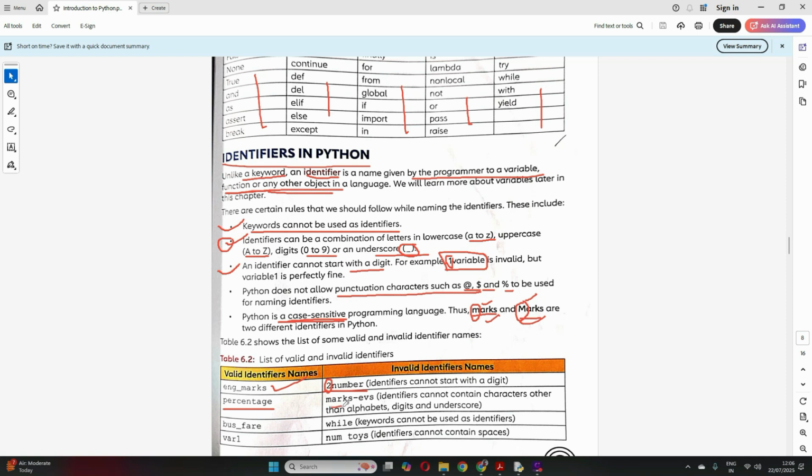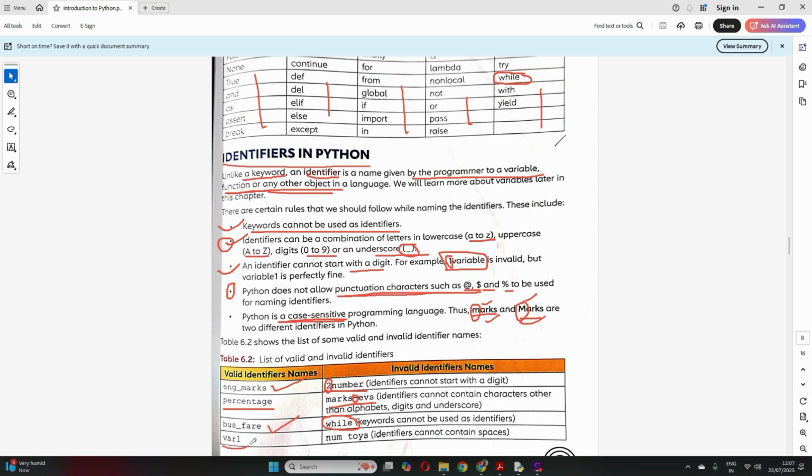But this marks hyphen EVS, this is wrong. Why? Because this character is not allowed, only underscore is allowed, right? As per this fourth rule, it doesn't allow any other punctuation character except for your underscore. Now bus_fare, this is a valid identifier, everything fine. But while, is this a valid identifier? This is all lowercase, but is this a valid identifier? No. Why? Because while is one of the keywords. If you see here, while is one of your keywords, so you cannot use a keyword as an identifier, so that's why this is invalid.